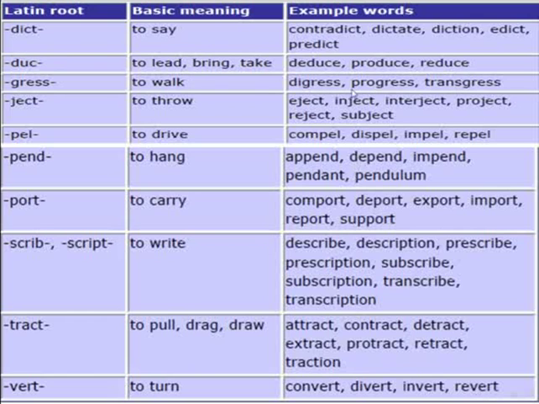So these examples are in the English language these days. Latin root, ject. It means to throw. Examples you can find in English words today: eject, inject, interject, project, reject, subject.